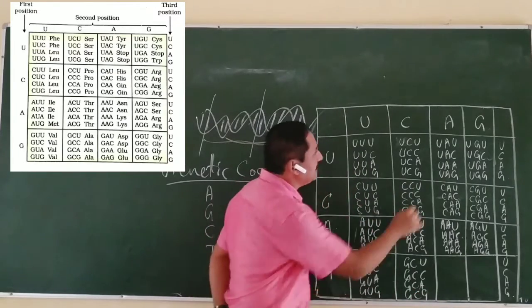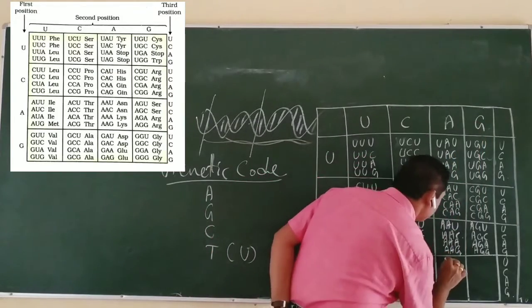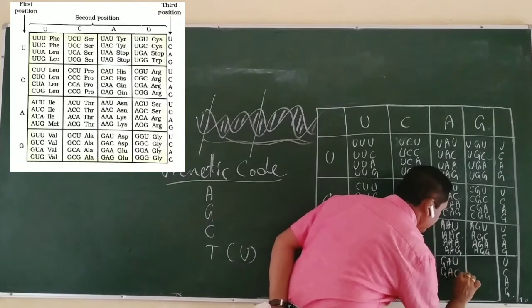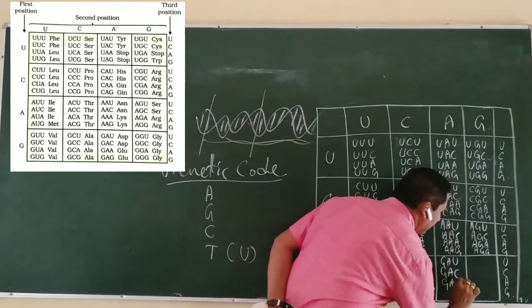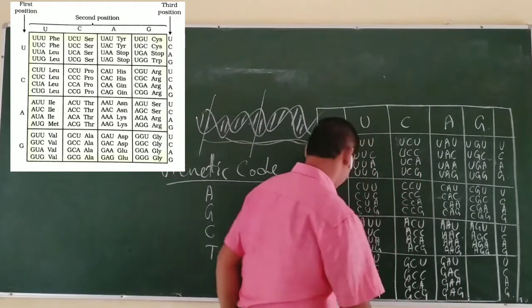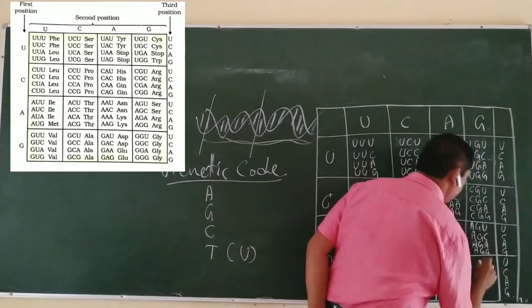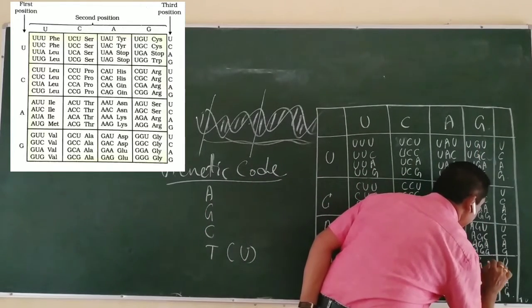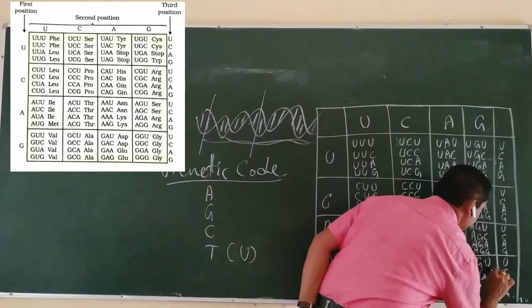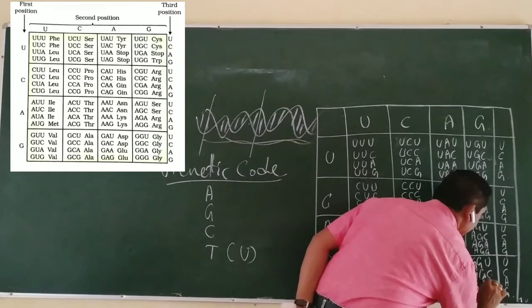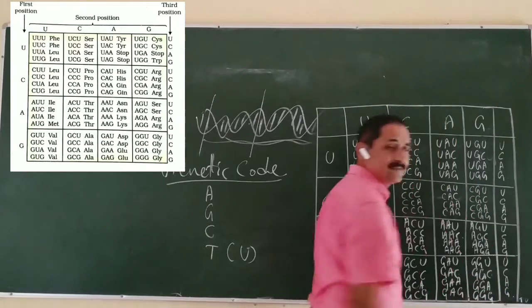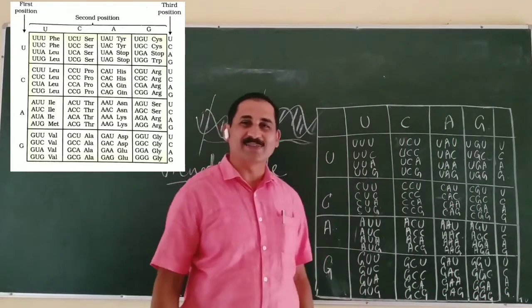You can take GAU, GAC, GAA, GAG, then GGU, GGC, GGA, GGG.